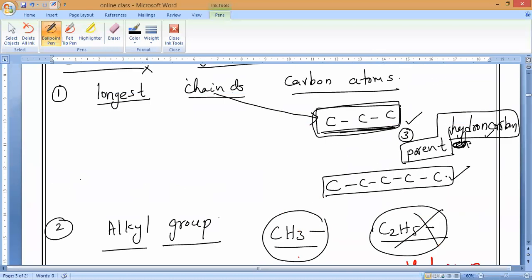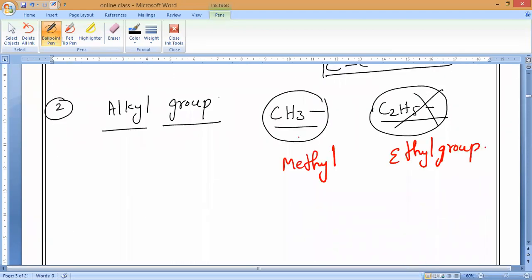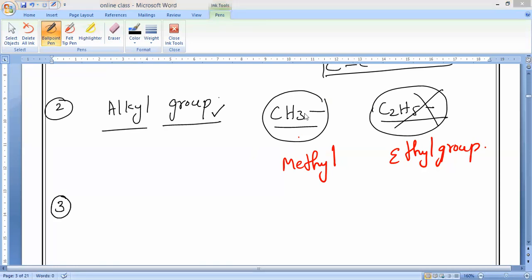First, we have to identify the longest possible carbon chain and name the parent. Based upon the longest chain, we choose whether it is meth, eth, prop, like that. Next, what is the second step? We have to identify the alkyl group. Are you clear, guys? Now, third point. This is the most important point. Anybody having any doubt, you can ask me. Arya, Dilip and Sriya also.